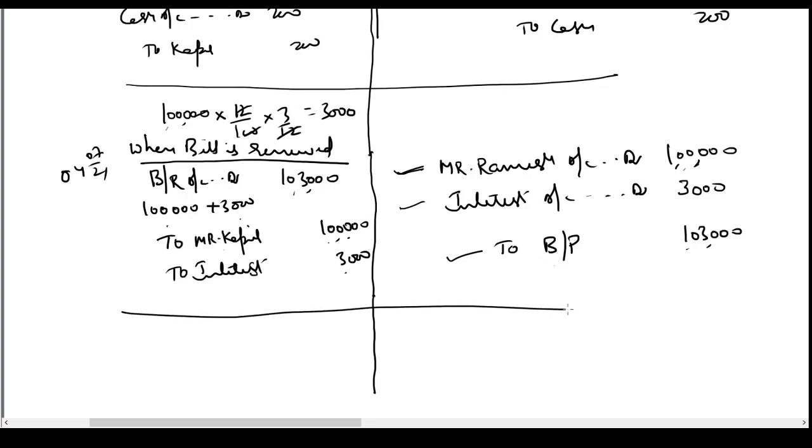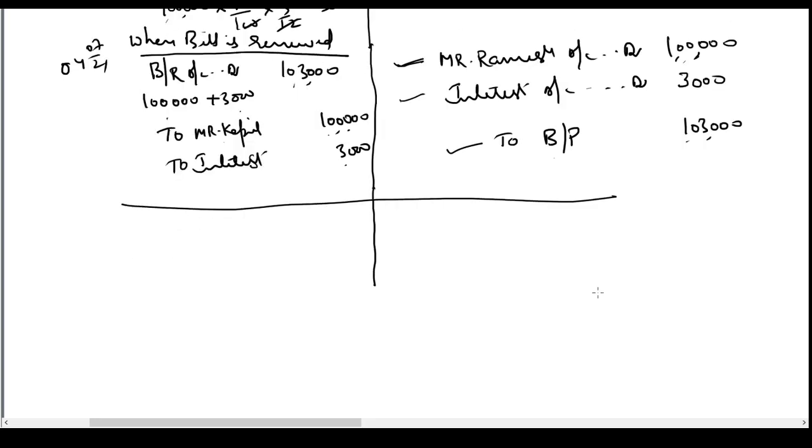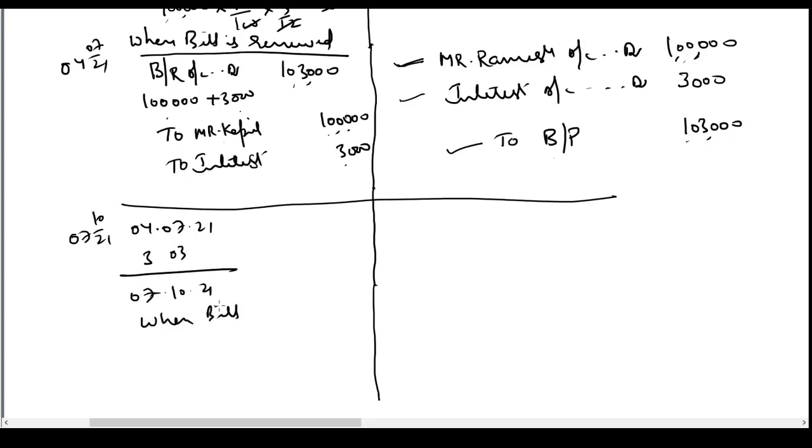Now, on the due date of this bill, the bill was honored by Mr. Kapil now. Now the due date of the bill would be 7th October 21, 4th July 21, 3 days and 3 months. So it will be 7th October 21 when bill is honored.